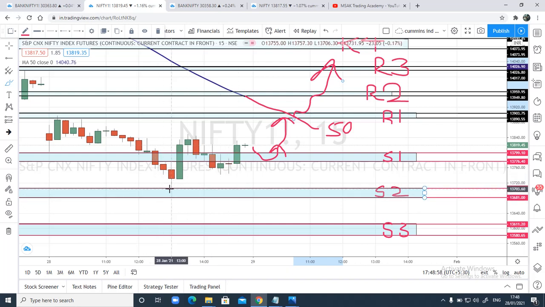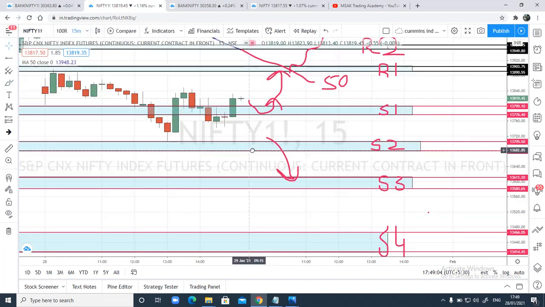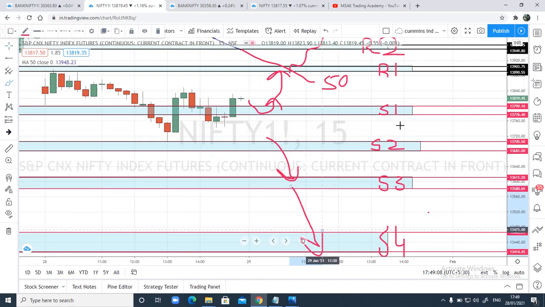And on the downside, in case price breaches today's low, the Nifty low, on the future chart, we can expect prices to move to the S3 zone. From S2 it can move to the S3 zone, and from S3 we can expect S4 to come in. This is a simple plan for tomorrow.